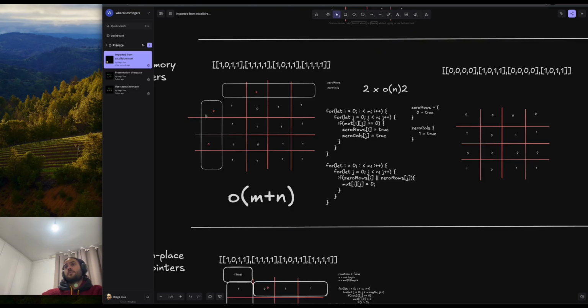We just need to loop through the matrix. Then whenever we detect a 0, we mark down the i and j positions on each specific object, for example the columns object and the rows object.